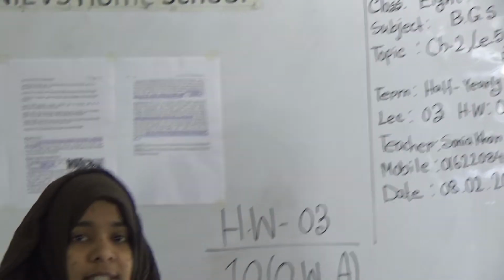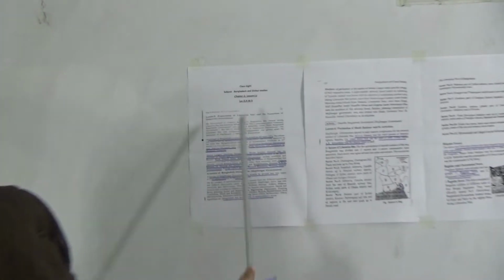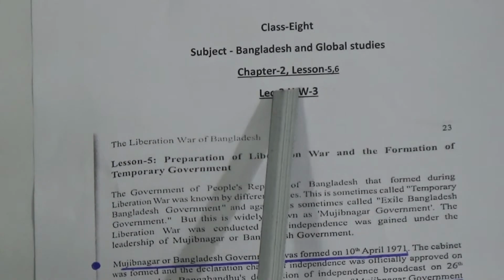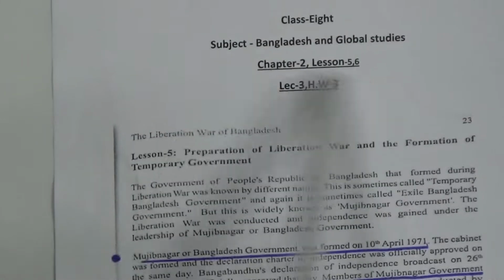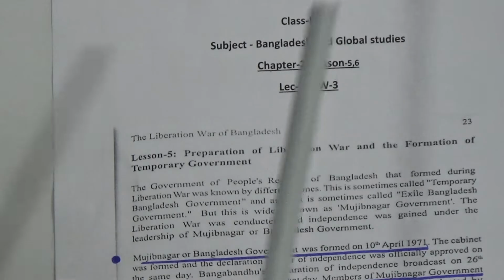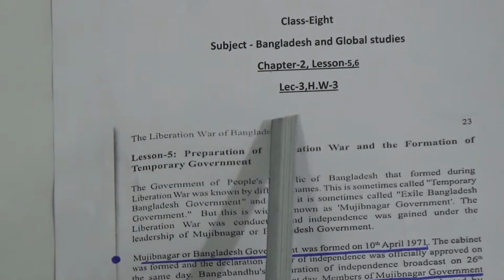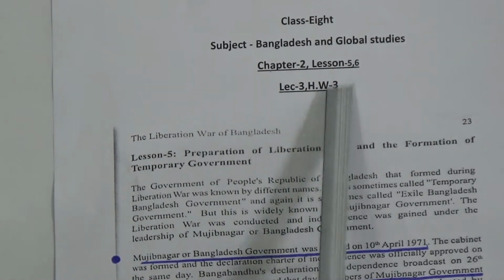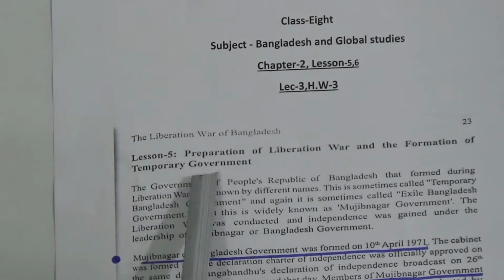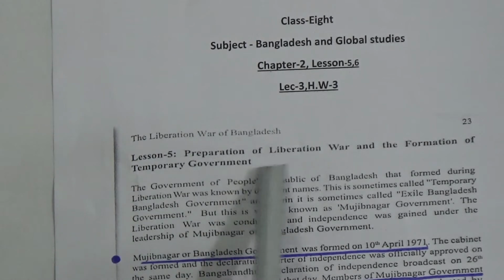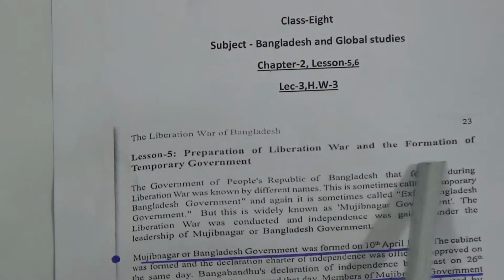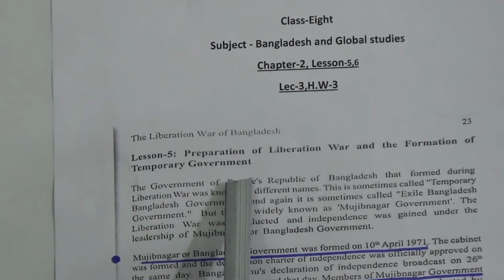So my dear students, let's start today's topic. Look at the board. This is class 8, subject Bangladesh and Global Studies, Chapter 2, Lesson 5, 6, and lecture 3, homework 3. Lesson 5: the preparation of the liberation war and the formation of the temporary government.